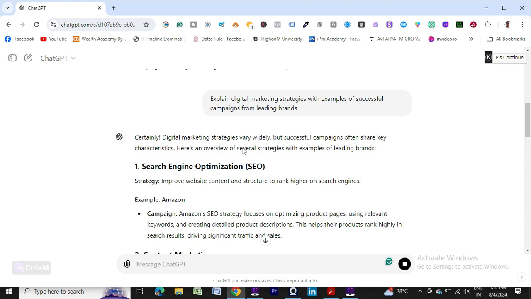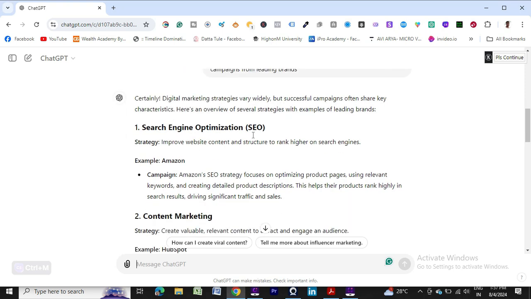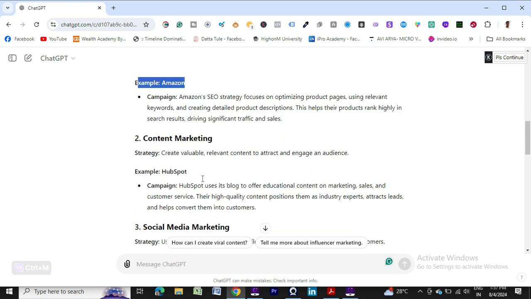Certainly, digital marketing strategies vary widely, but successful campaigns often share key characteristics. Here is an overview of several strategies with examples of leading brands. Okay, so search engine optimization: here is the strategy, here is the example, Amazon, so you can take inspiration. Again, content marketing: who is doing well? HubSpot is doing well, so you can take inspiration from HubSpot. Here is the strategy: create valuable and relevant content to attract and engage an audience. Who is following it? HubSpot. Here is the campaign.